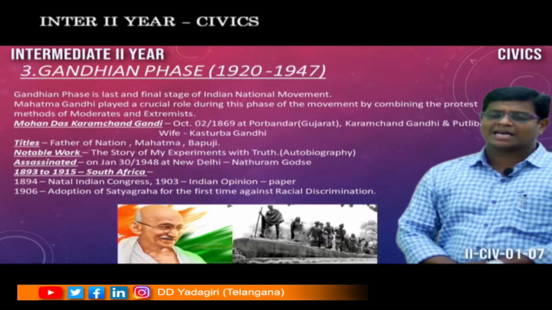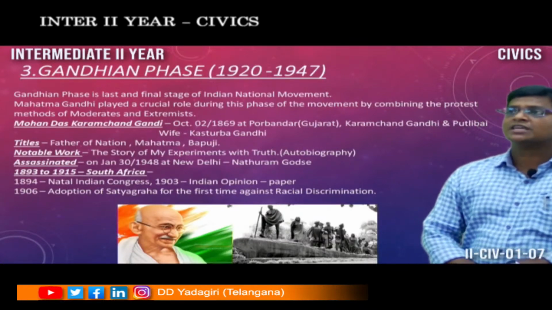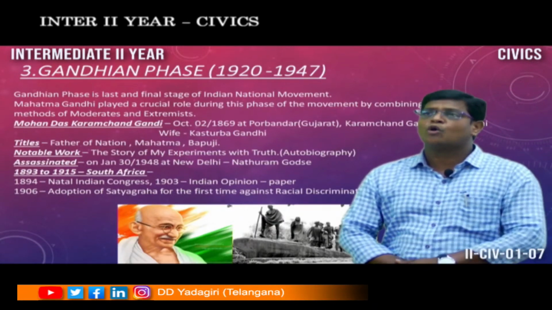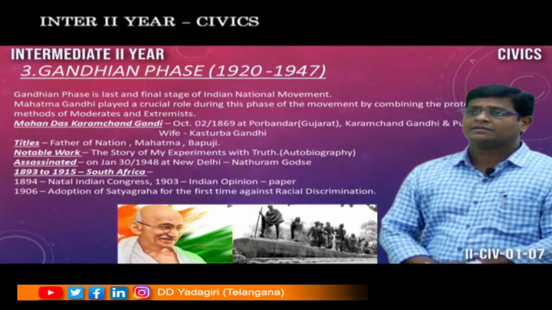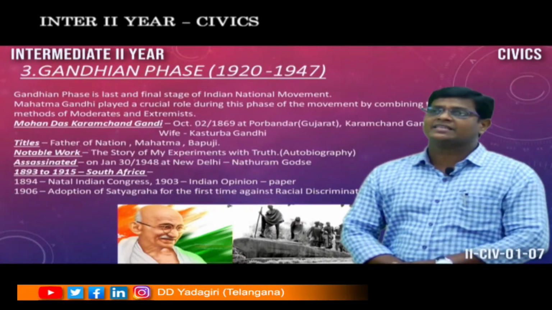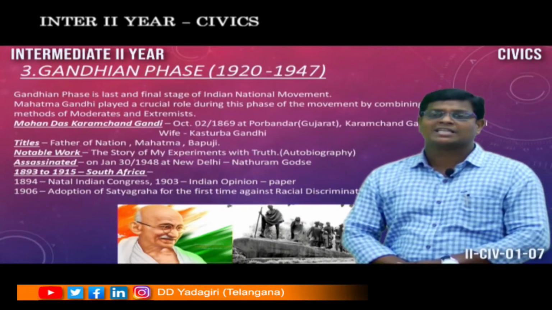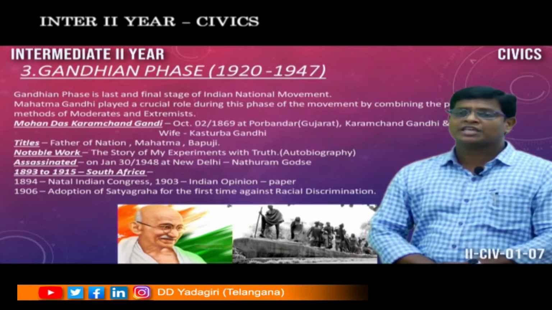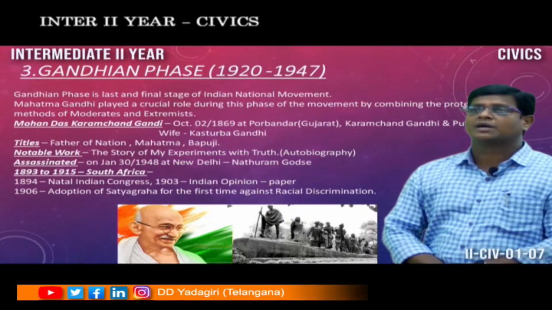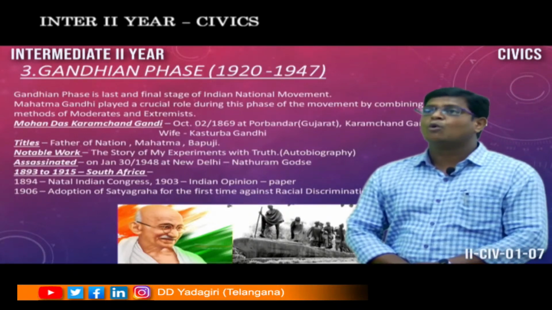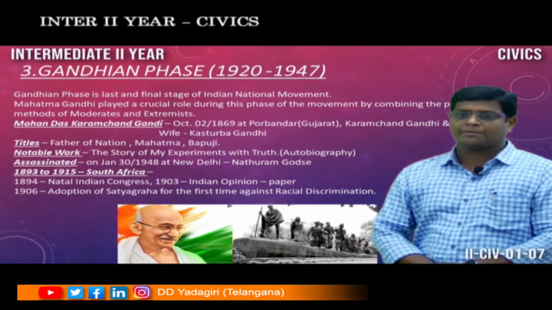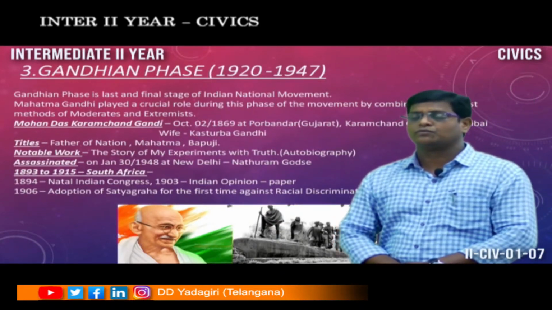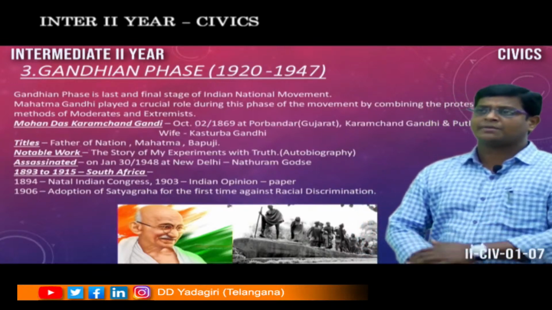In Mohandas Karamchand Gandhi, Gandhi is the surname, Karamchand is the father's name, and finally Mohandas is his own name. That means Mohandas Karamchand Gandhi includes his father's name.